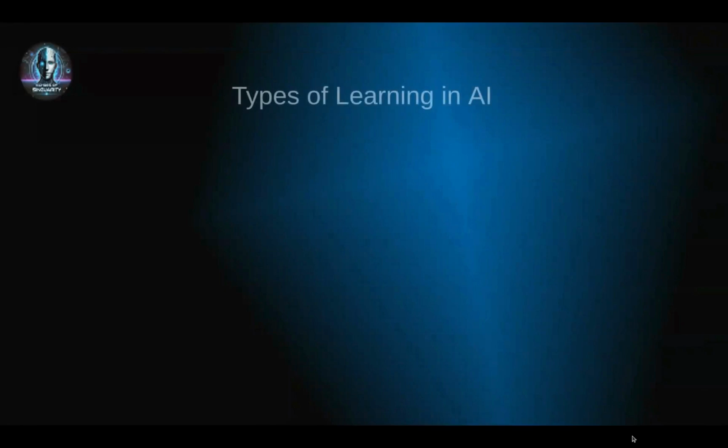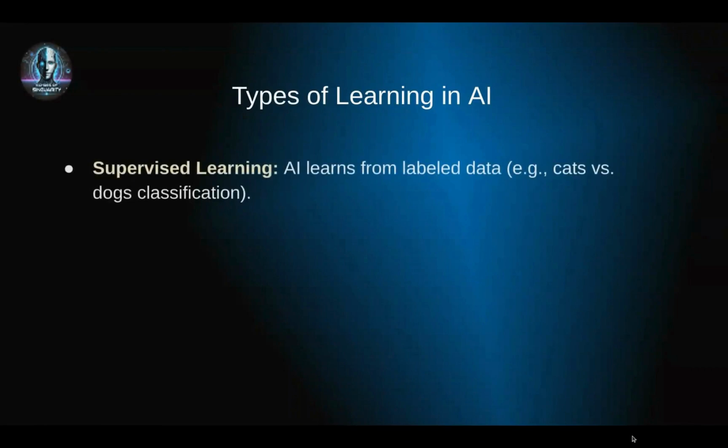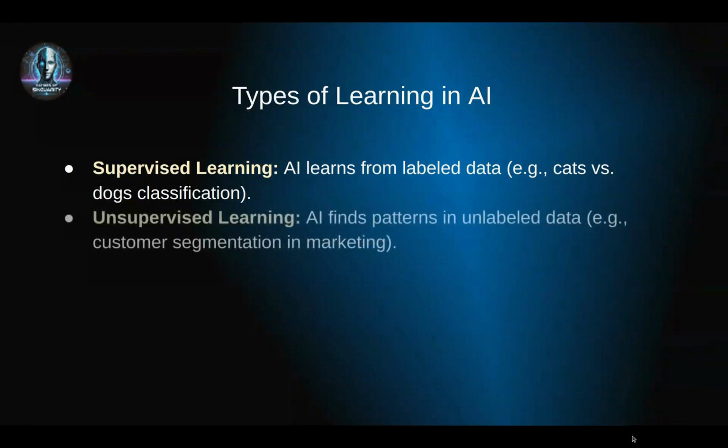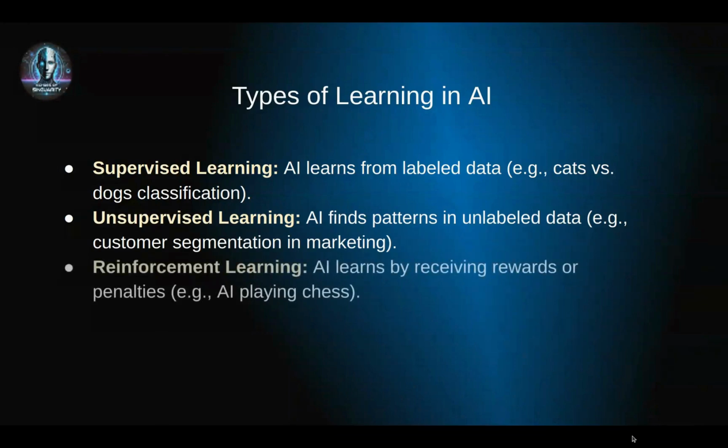AI primarily learns through three different methods. First, we have supervised learning, where AI is trained on labeled data. Imagine showing an AI thousands of images of cats and dogs, it learns to distinguish them. Second, we have unsupervised learning, where AI finds hidden patterns in data without labels. This is used in customer segmentation, like grouping similar users for targeted marketing. Finally, reinforcement learning is when AI learns through rewards and penalties, just like how a child learns to play a game by understanding what leads to winning or losing.